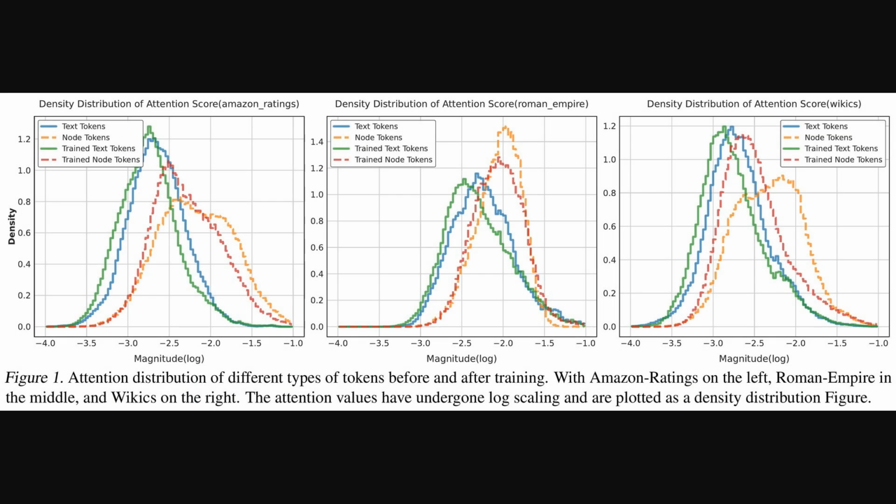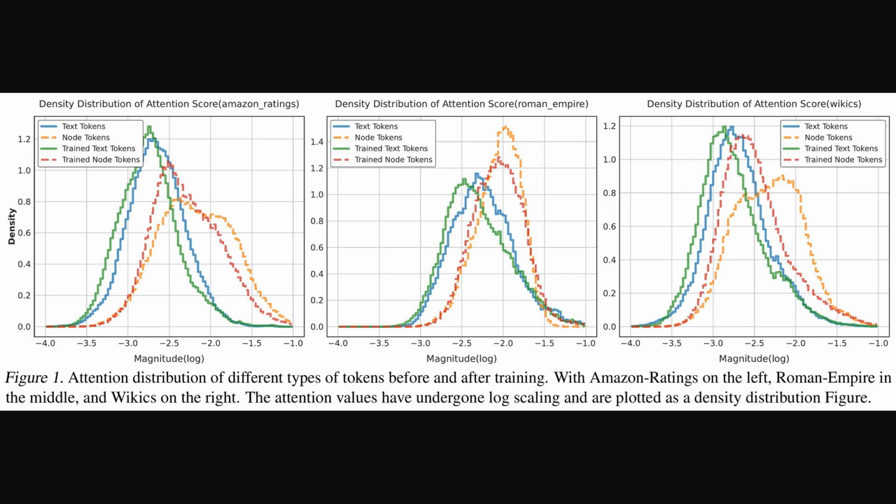Alright, so to understand how LLMs handle this graph data, the authors first looked at attention distribution. This figure shows exactly that, with 3 plots for different datasets. Each plots the density distribution of attention scores. Tokens are basic data units, words for text, or items in the graph called nodes. The attention score measures how much the large language model focuses on each token.